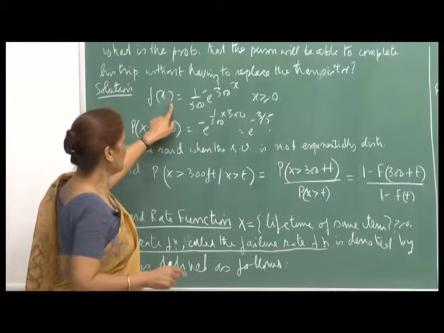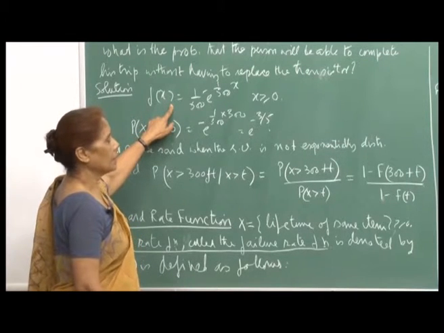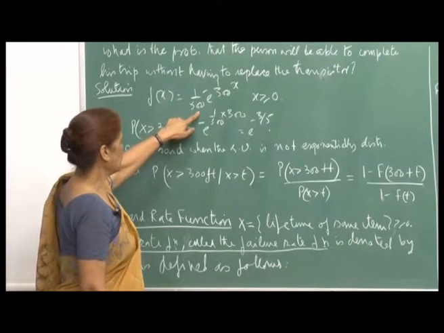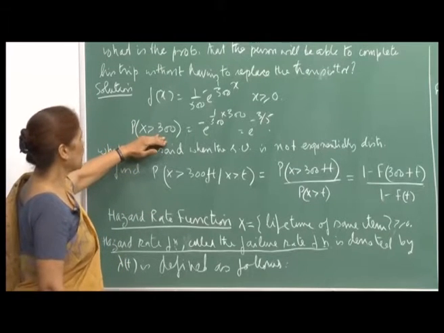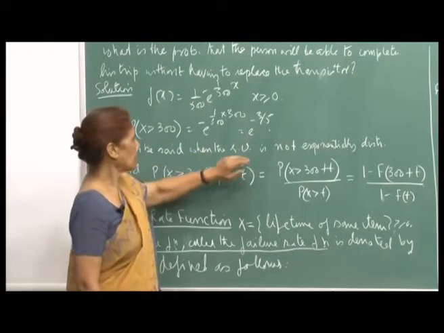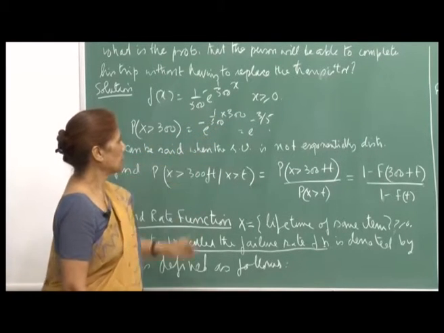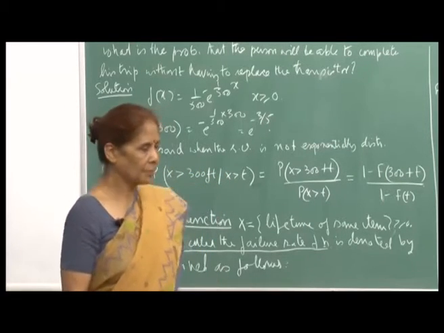So, the PDF of the lifetime is this, for x non-negative. Therefore, probability X greater than 300 is simply e raised to minus 300 upon 500, which is e raised to minus 3 by 5, and you can compute this value from the tables.